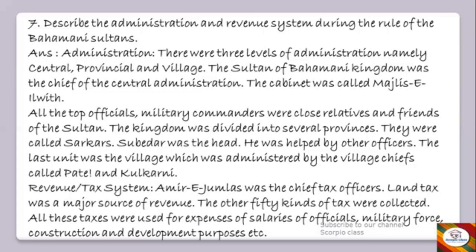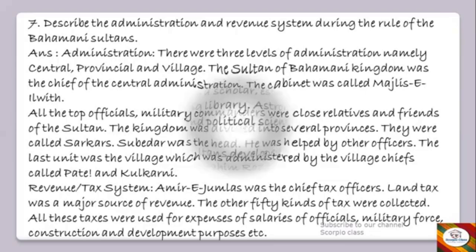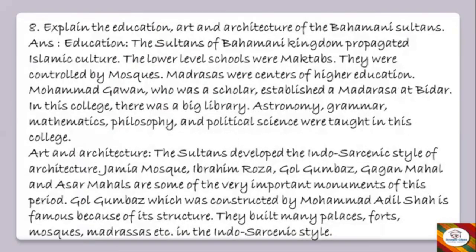So Amir-ul-Jumla was the chief tax officer. Land tax was a major source of revenue. Other 50 kinds of taxes were also collected. All these taxes were used for expenses of salaries of officials, military force, construction, and development purposes, etc. Okay, means everything was used for the welfare of the society and the kingdom. So let's move on to the next question.